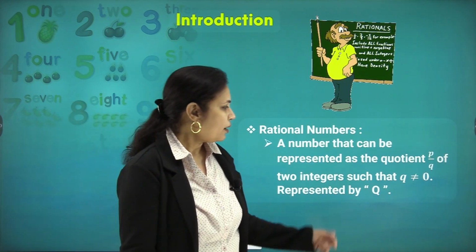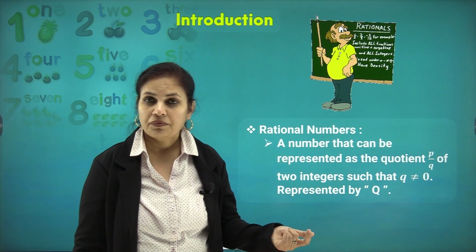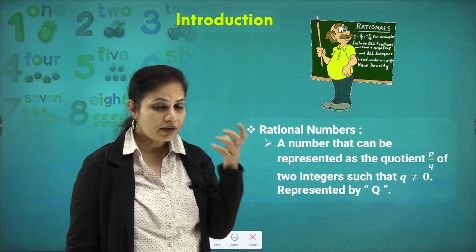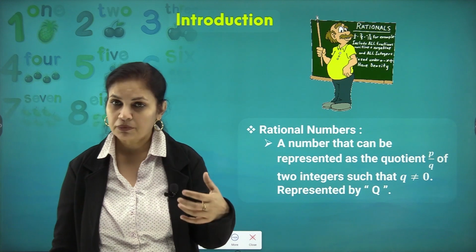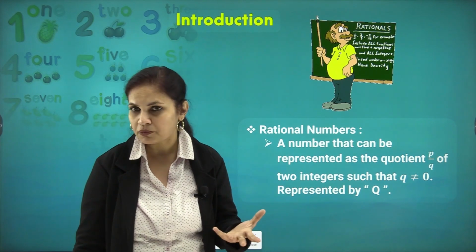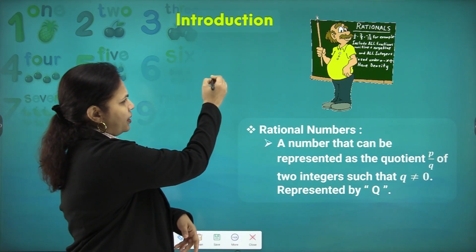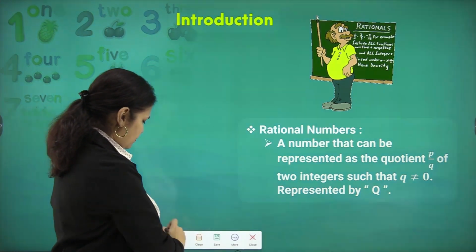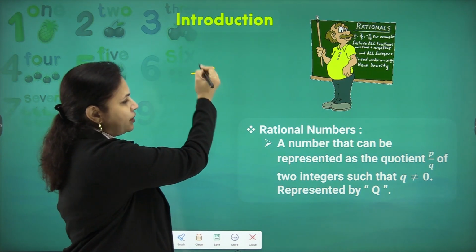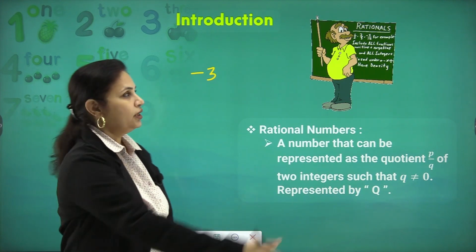So, what is a rational number and how do I categorize it now? As I have seen, a whole number can be represented in the form of numerator upon denominator. Natural number can also be represented in the form of numerator upon denominator. What about an integer? Let us consider an integer minus 3, a negative integer, because positive integers we have already taken as natural numbers.